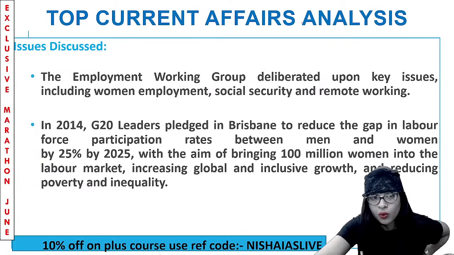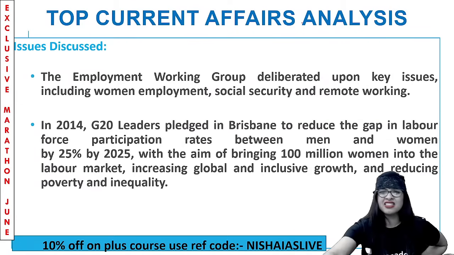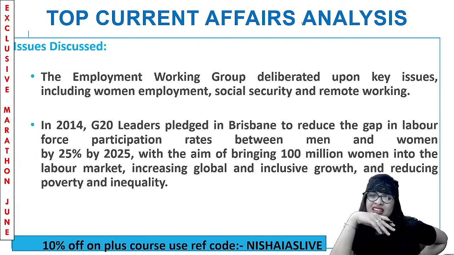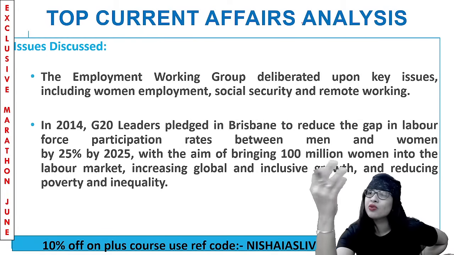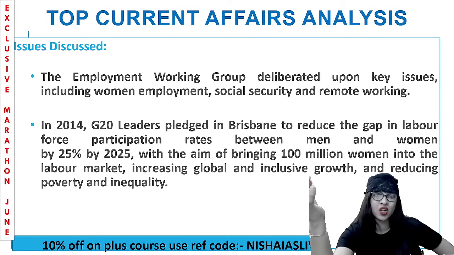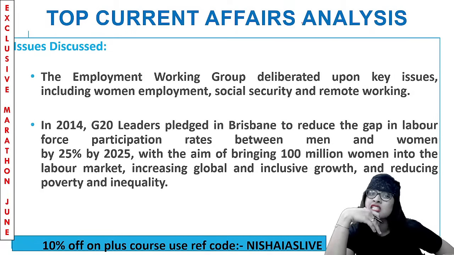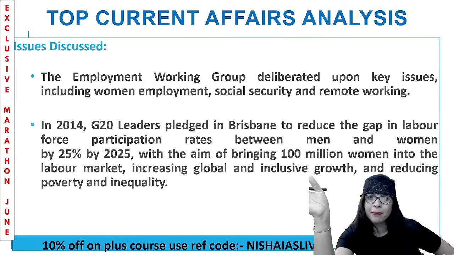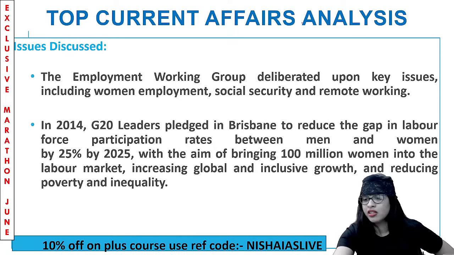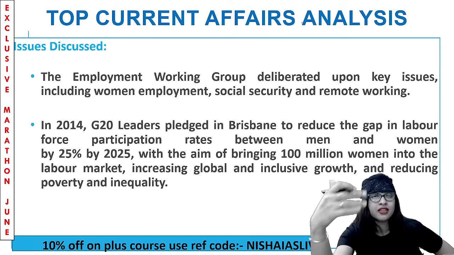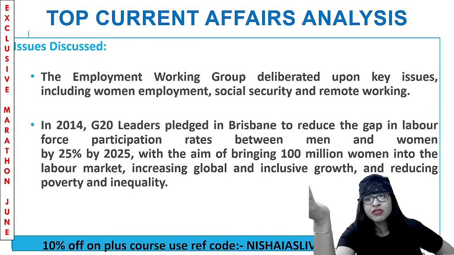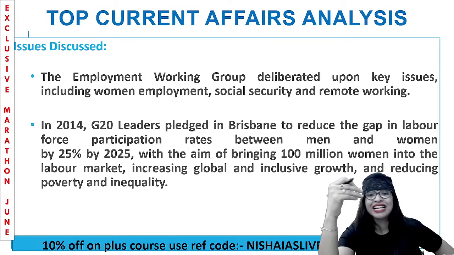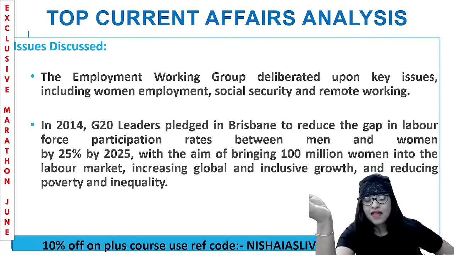Now, what are the issues they discussed as G20 countries? The employment working group deliberated on key issues including women's employment, social security, remote working, and more. In 2014, the G20 leaders pledged in Brisbane to reduce the gap in labor force participation rates between men and women by at least 25% by 2025. They did that because they aimed to bring 100 million women into the labor market. They want to increase global and inclusive growth, and reduce poverty and inequality. Clear?